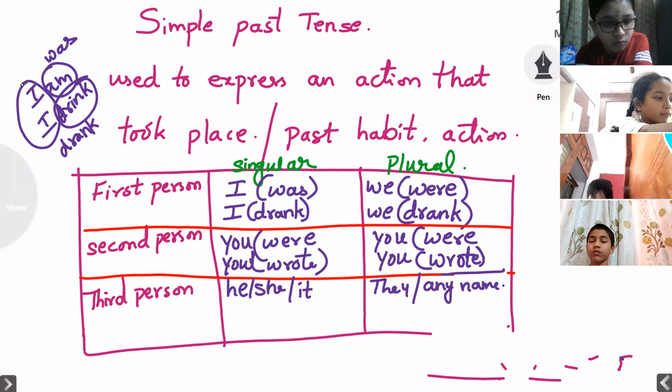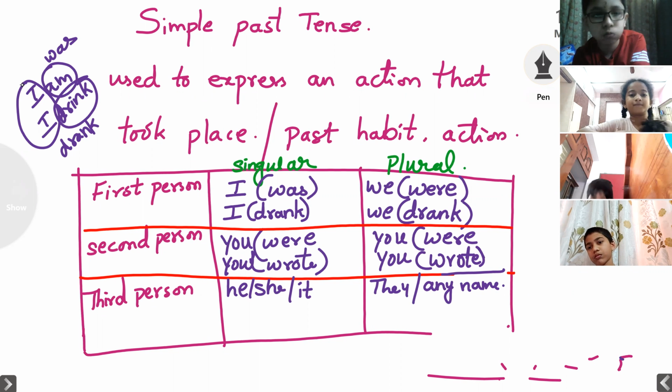Shanmukha Priya? Ma'am, what is page number? Did I ask you to open any page, Shanmukha, now? Just look at the screen.